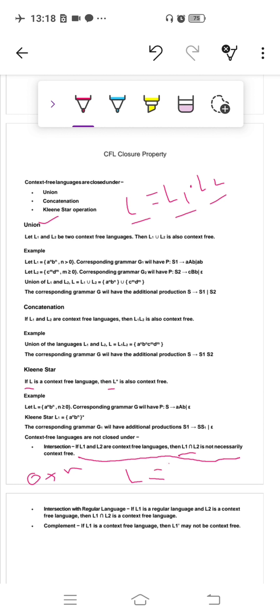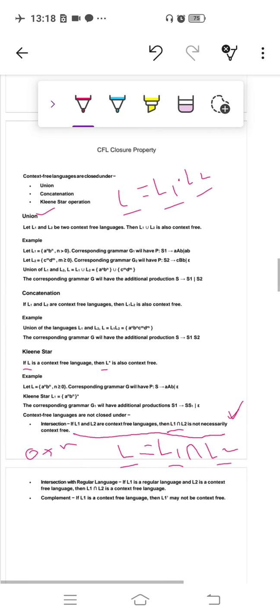For example, if L is equal to L1 intersection L2, it is not necessary that L is also a context free language. This is very important terminology, because many questions have come in GATE on this: find out whether this language is regular or not, or the combination of these languages is regular or not, or context free or not.